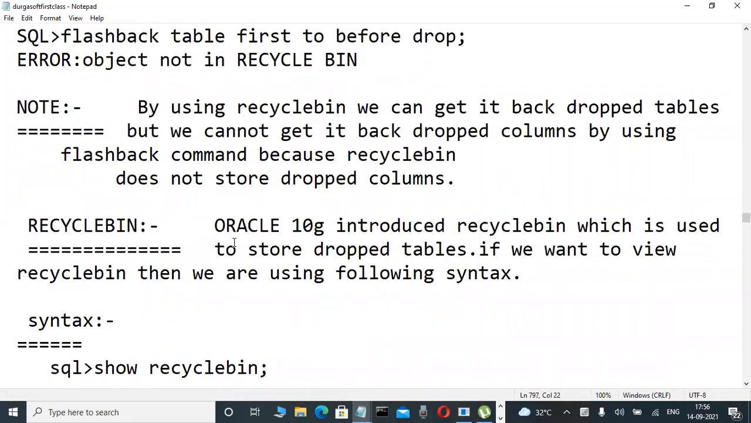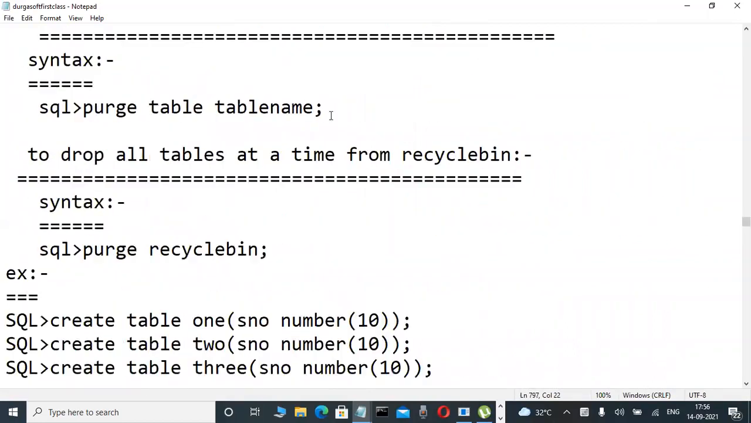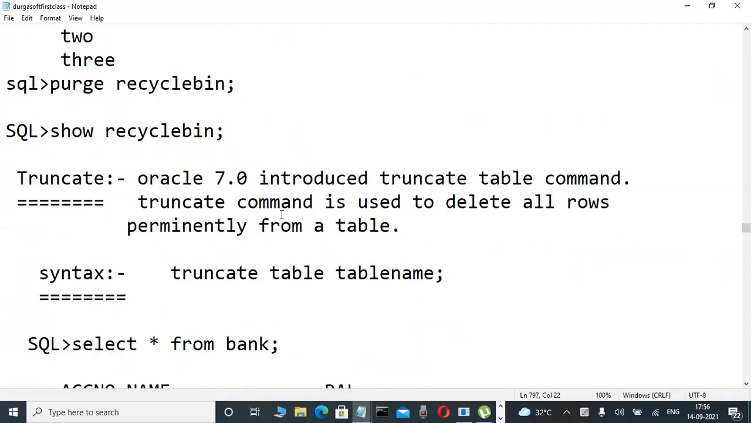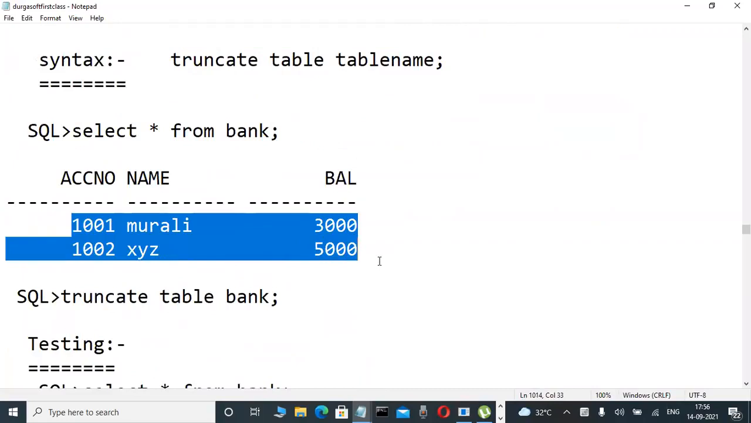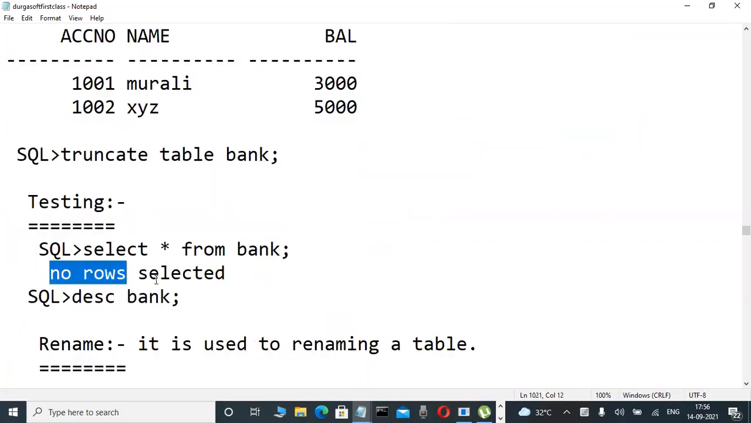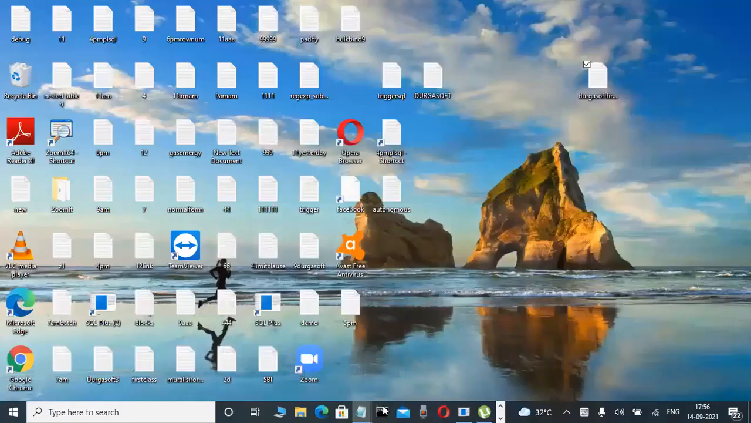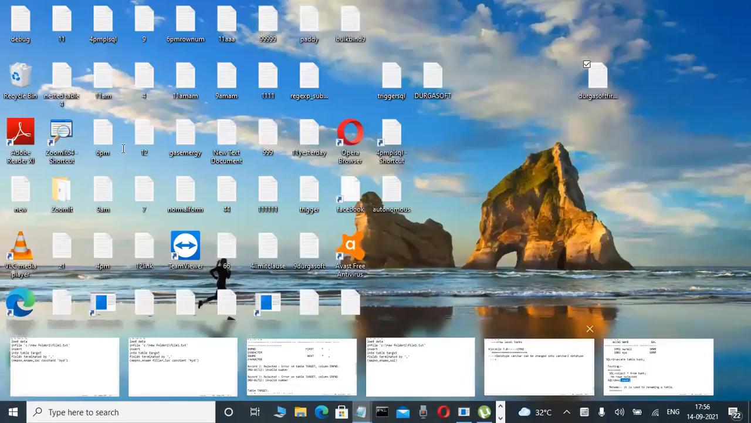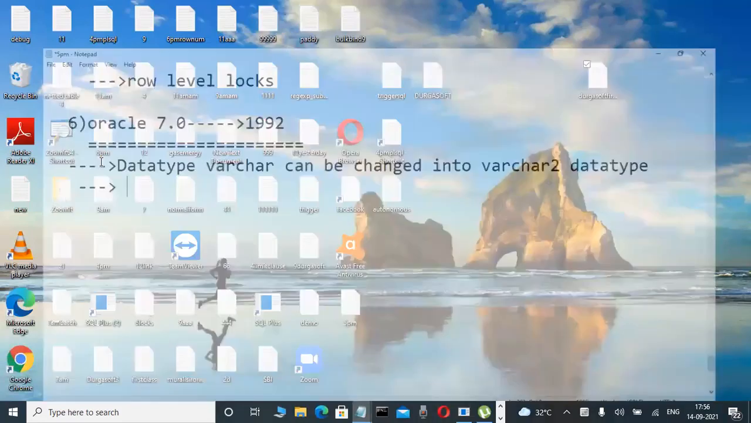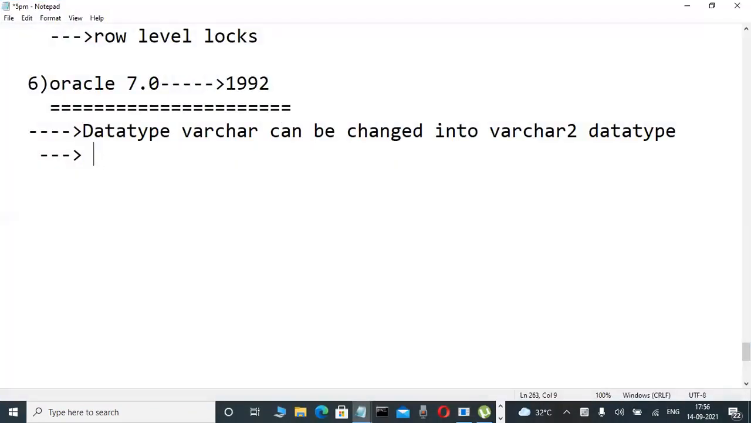This is what? Yes, truncate. From Oracle 7.0 onwards, truncate table is there. Whenever we truncate, the rows are permanently deleted, but only the columns are available. We learn all those things in our course. Don't worry, I am just telling this for terminology purposes. Write it down: introduced truncate table command. Write it fast: truncate table command.